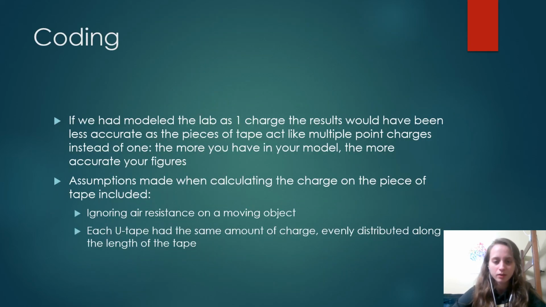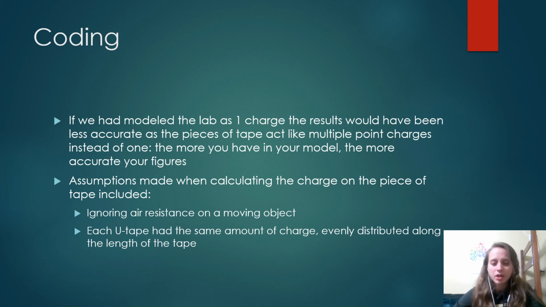So if we had modeled the lab as one charge, the results would have been less accurate, as each piece of tape individually acts like multiple point charges instead of one. This is because a piece of tape has many electrons, so it has many charges. So if you model it as one charge, you're going to be quite inaccurate, but if you have many charges in your model, then you'll be much more accurate.